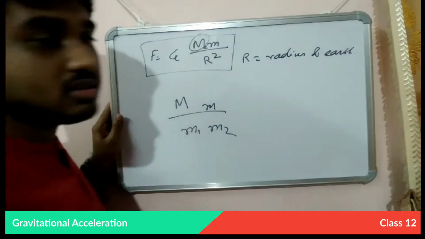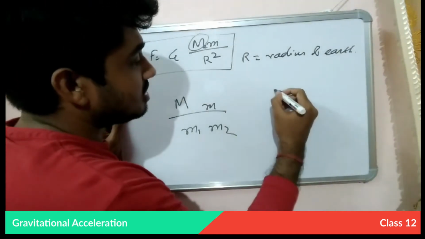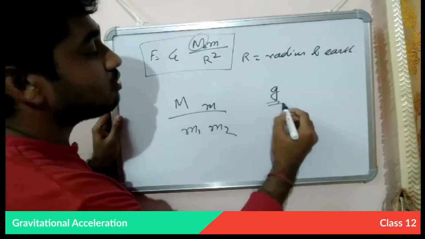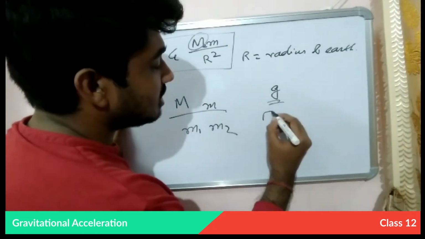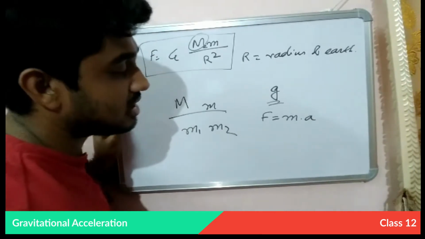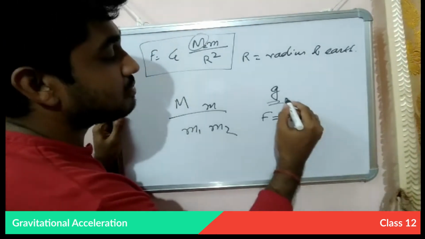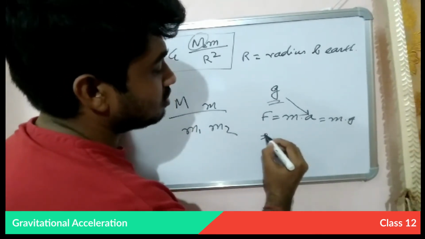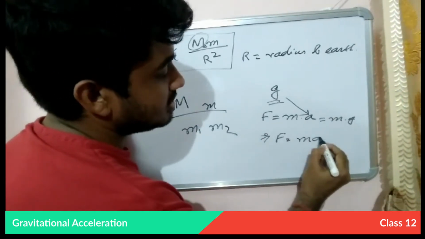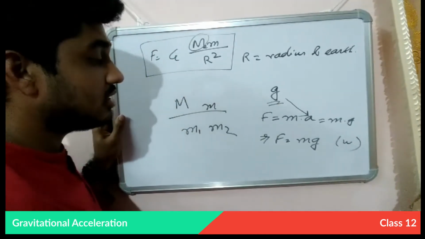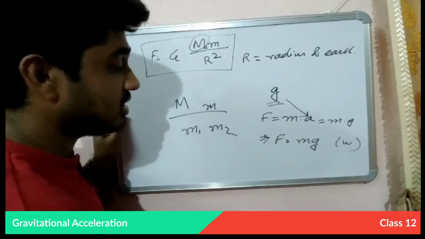And thus we can write the gravitational acceleration g. We know that force is written as m dot a, that is acceleration, and if a is replaced by g, then it will become m dot g. So F is equal to mg, which is the weight of a body, the force due to the acceleration.